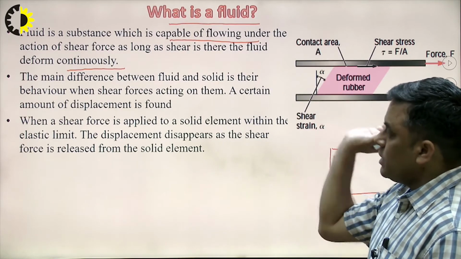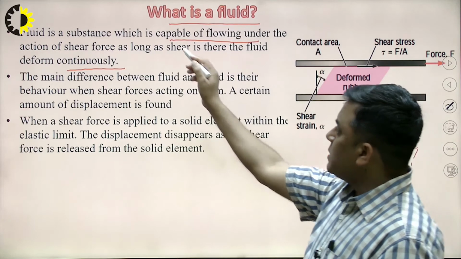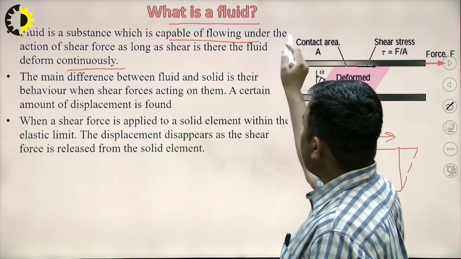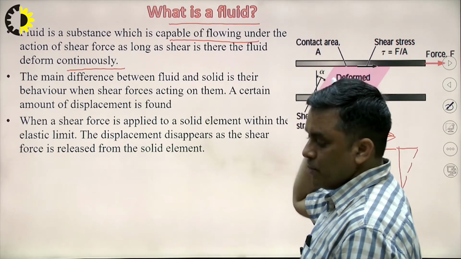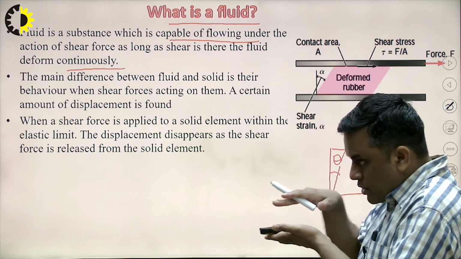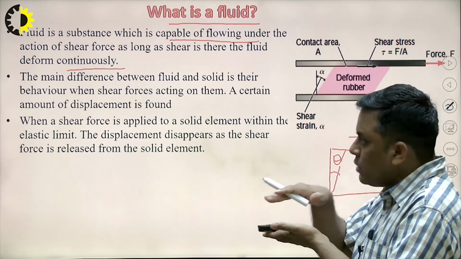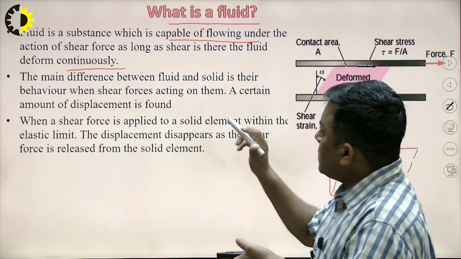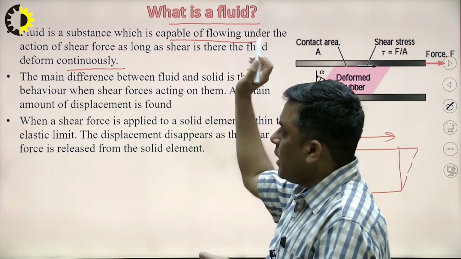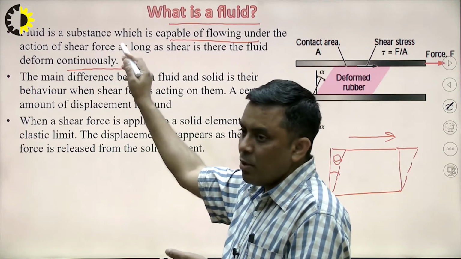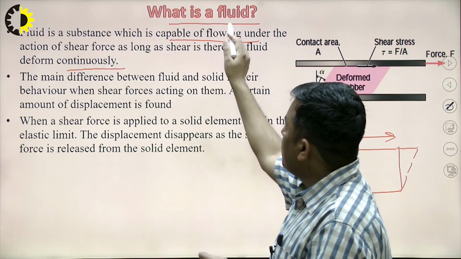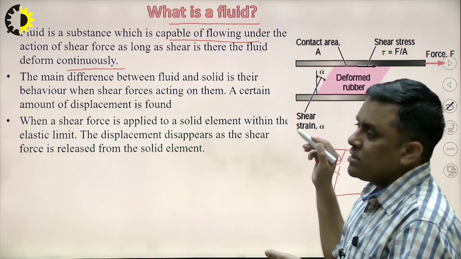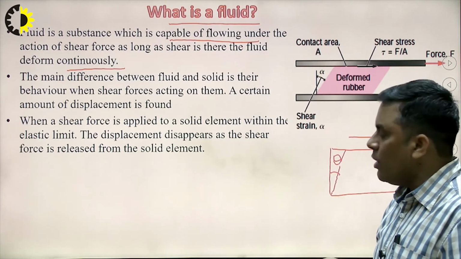Now I think it is clear that fluid is that substance which is capable of flowing under the action of shear force. If the force is parallel to its laminas, parallel to its layers, then the shearing action will be there, and because of this shearing action the deformation will be continuous and the fluid starts flowing. So, fluid is that substance which has the capability of flow.